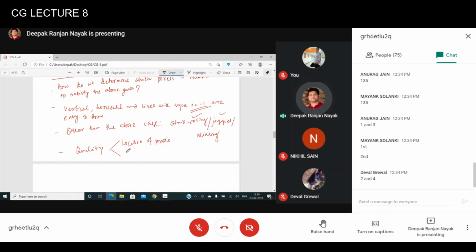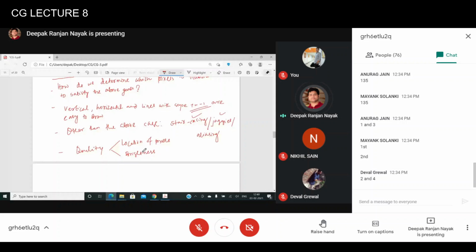And of course, their corresponding brightness. And the simplest way to draw a line is by using a line equation. We all know there is an equation for a straight line.